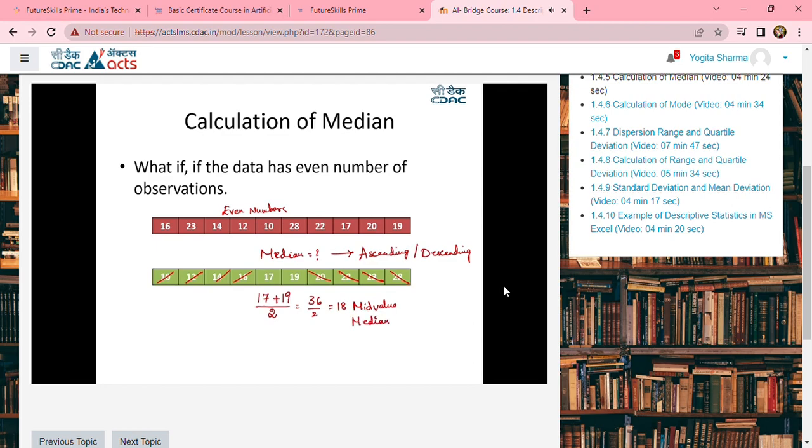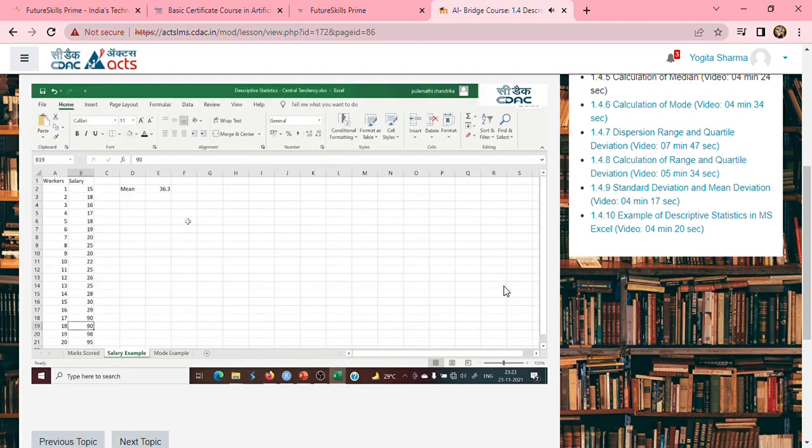Now, while we were discussing the mean calculation with respect to the salary data, we wanted to see whether mean is the right measurement. Let us go to that data right now. Yes, this is the data we had. We had the workers and the salary, and we wanted to find out whether mean is the right measurement, and hence we came to the conclusion that mean is not the right measurement.